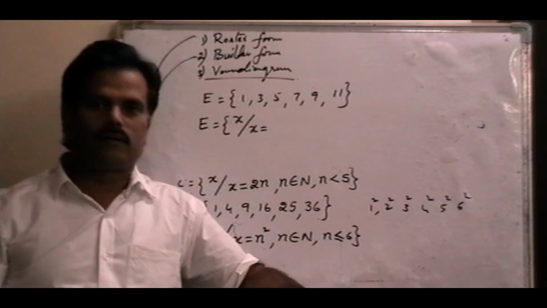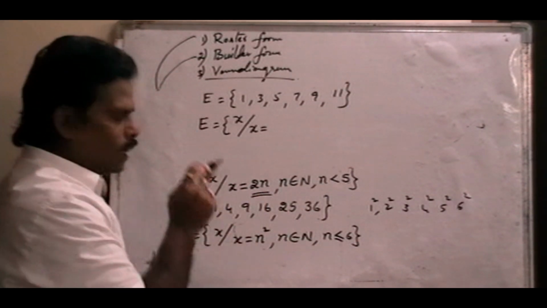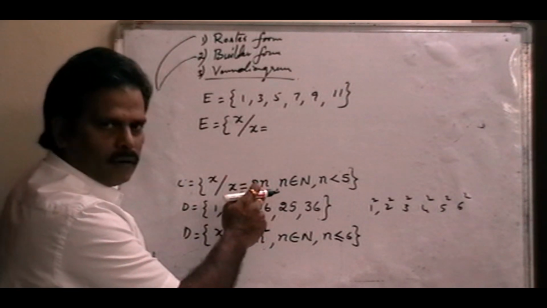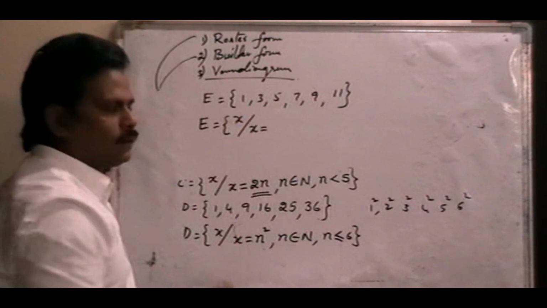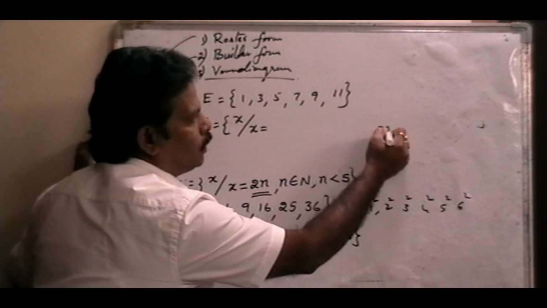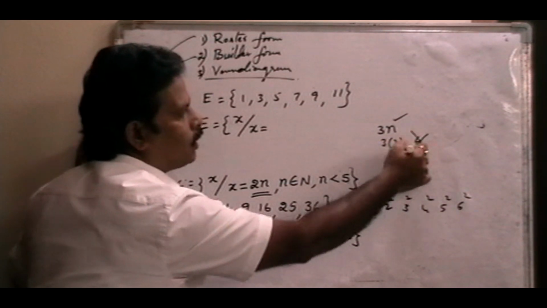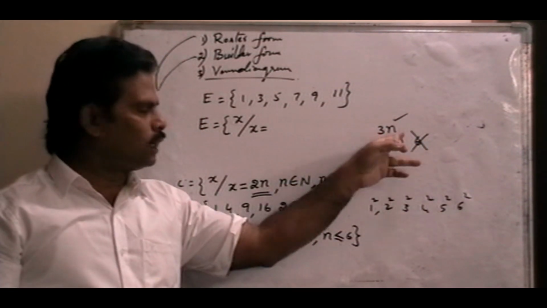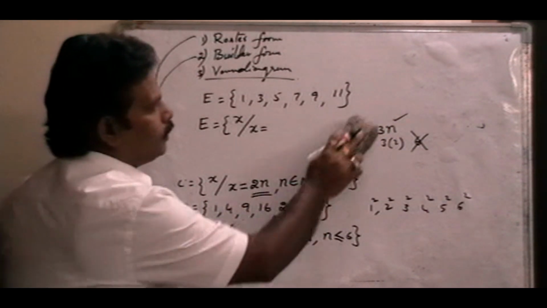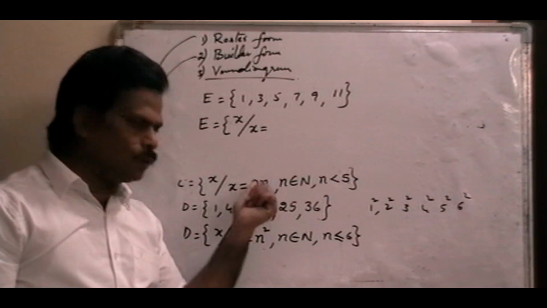Odd number means what? An even number we can write in the form of 2 into n, because every even number is a multiple of 2. So we can write 2 into something as an even number. But an odd number, is it a multiple of 3? No, multiples of 3 are not all odd numbers. 3 ones are 3, 3 twos are 6, and 6 is not an odd number. But multiples of 2 are even numbers, so an even number we can write as 2 into something.